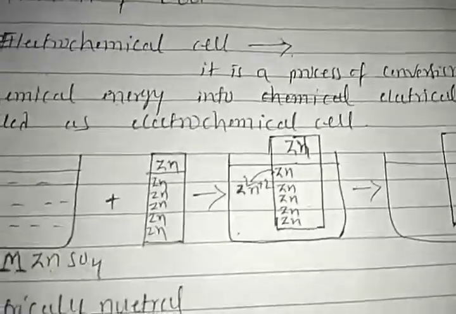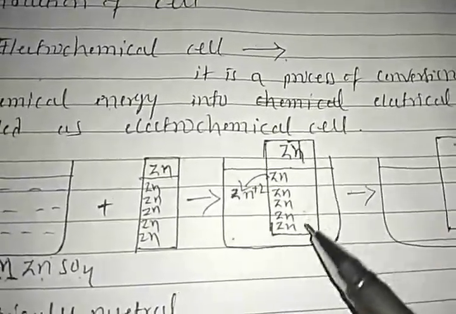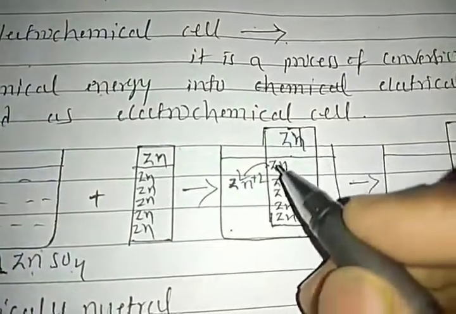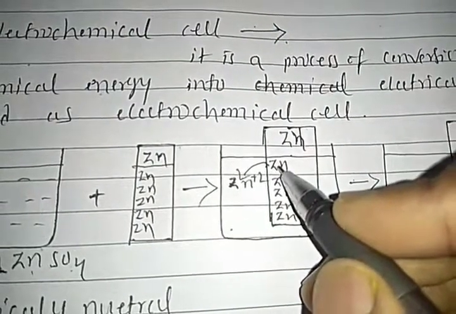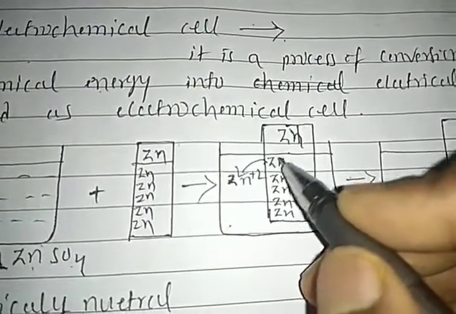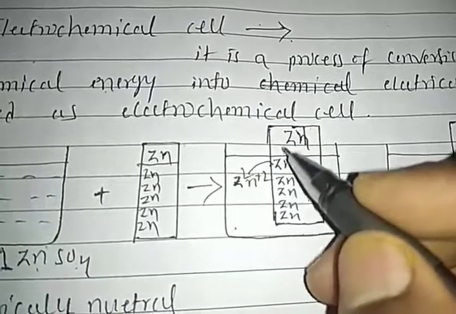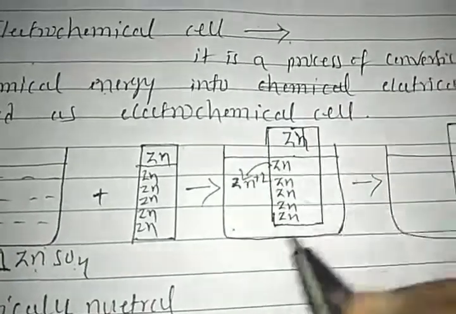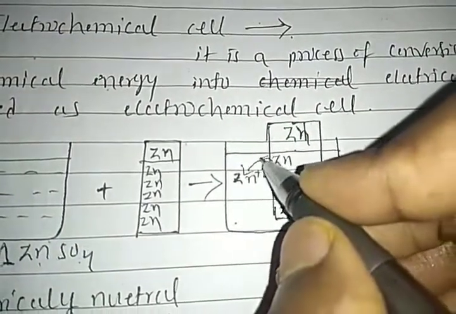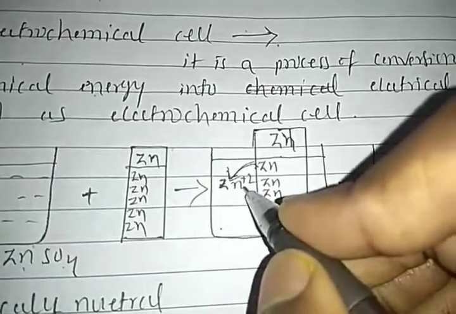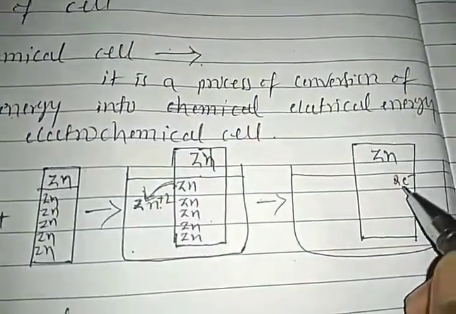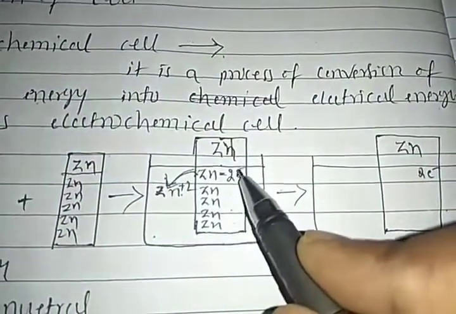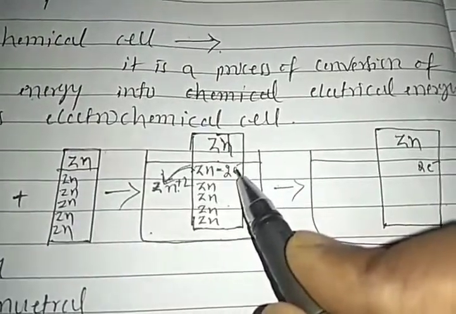When we dip the zinc electrode into the zinc solution, then what happens, students? These zinc atoms want to improve their entropy, like the 100 zinc ions present in the solution. So a zinc atom jumps into the solution as a zinc ion by leaving behind 2 electrons over the electrode.